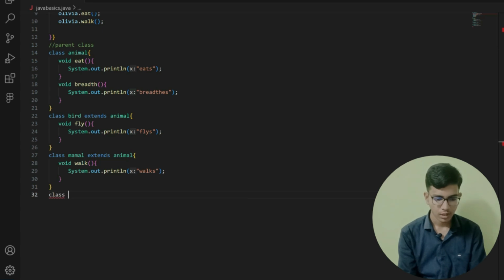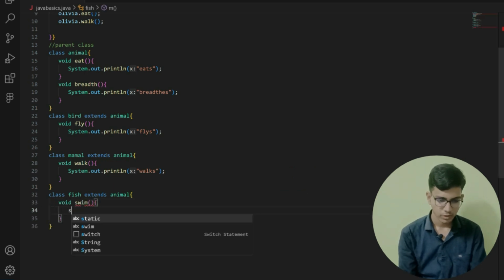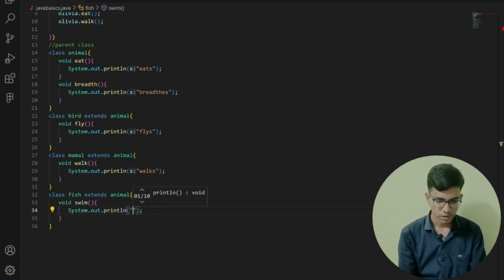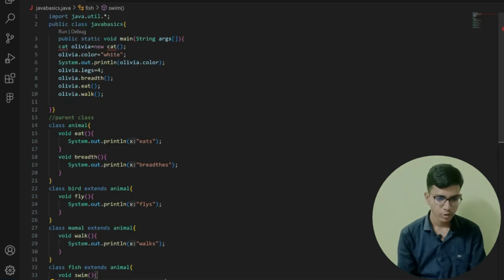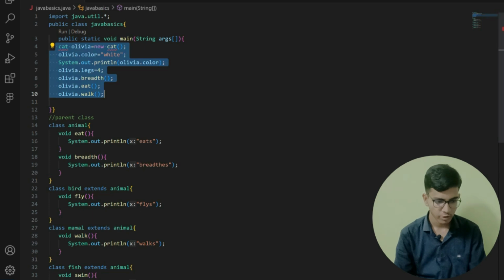After that I am creating another class, fish extends animal. In this, void swim. After that I am printing System.out.print swims. Right, now here let me remove the cat function.